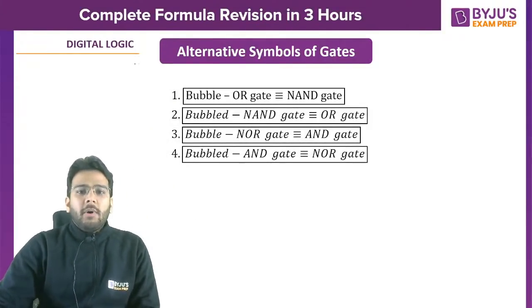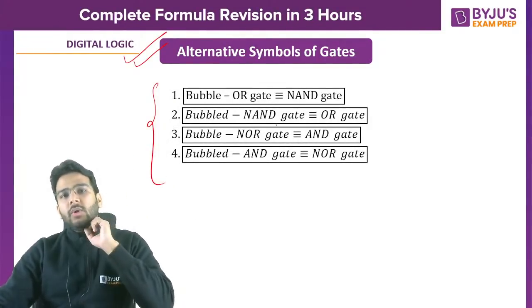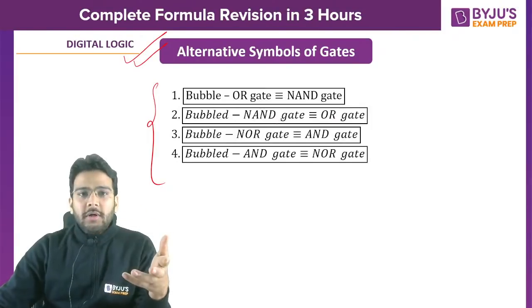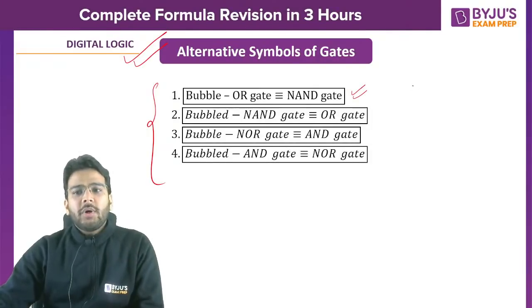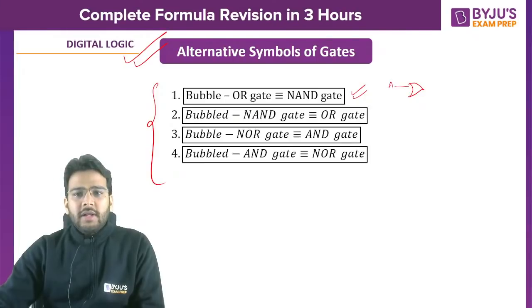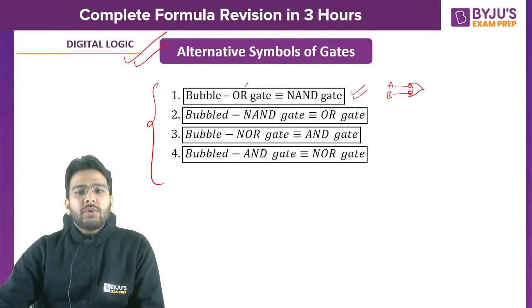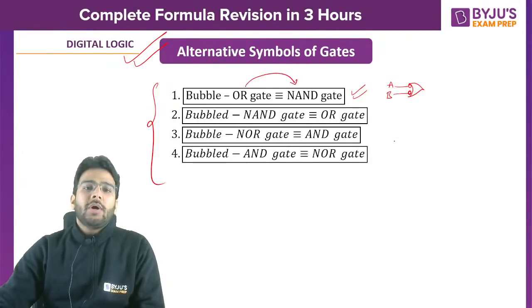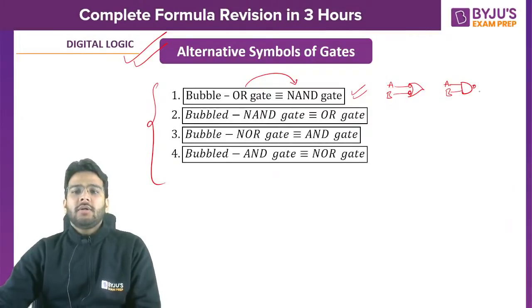Now if we talk about alternative symbols of gates, this is very, very important. Sometimes in questions like decoder, they will provide you these gates. If we talk about the first one, there will be one OR gate. Let's say 2 input OR gate, this is A and this is B. If these inputs are bubbled, this is equivalent to a NAND gate. Is it clear or not?